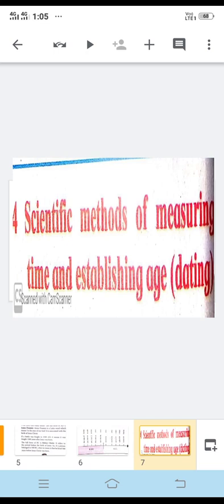So we have certain proofs which tell us that something has happened in the past, because we have found the remains of these things. Like we have found artifacts, we have found fallen structures or fallen buildings underground. With the help of these remains and using scientific methods, we can determine the time of an event that took place 1000 years ago.